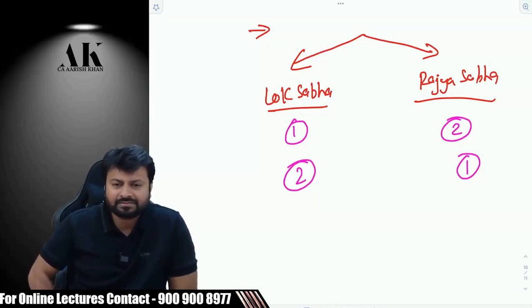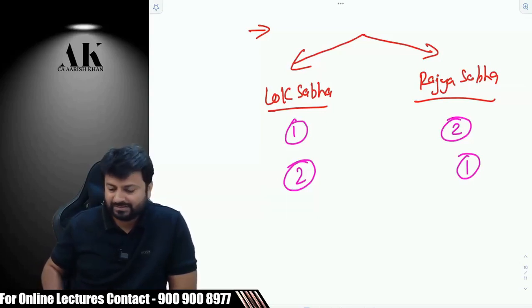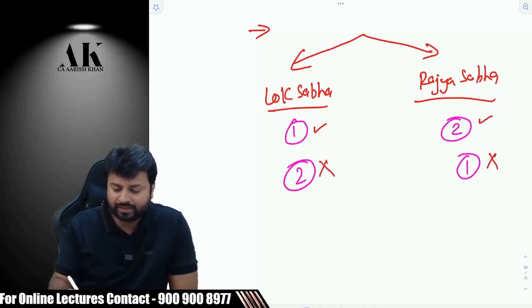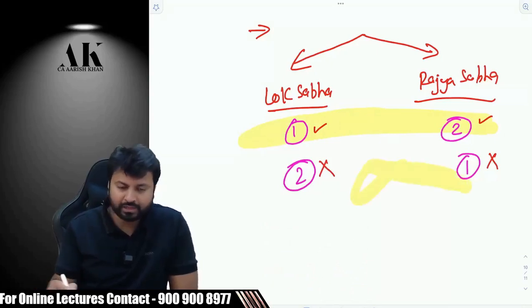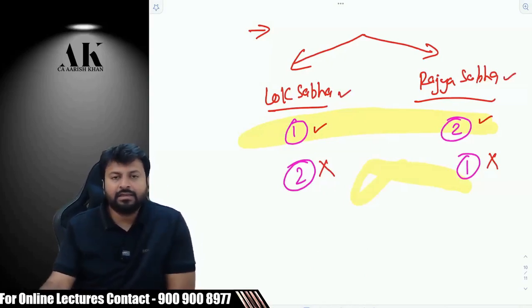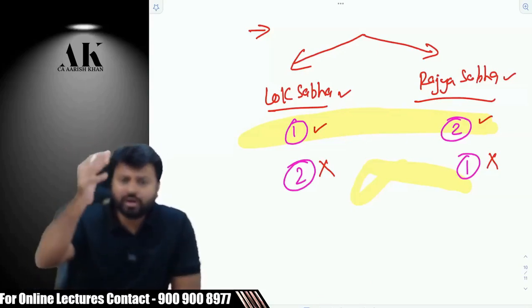First Lok Sabha, then Rajya Sabha. Why so? Who is speaking this? Vignesh? Okay. So Vignesh is saying you have to go to Lok Sabha first, then Rajya Sabha. You don't have to go to Rajya Sabha and then Lok Sabha. That is wrong. Vignesh is saying this one is correct and this one is wrong. Absolutely correct. You have to go first to Lok Sabha and then Rajya Sabha. But that is true for revenue laws, not for non-revenue laws.